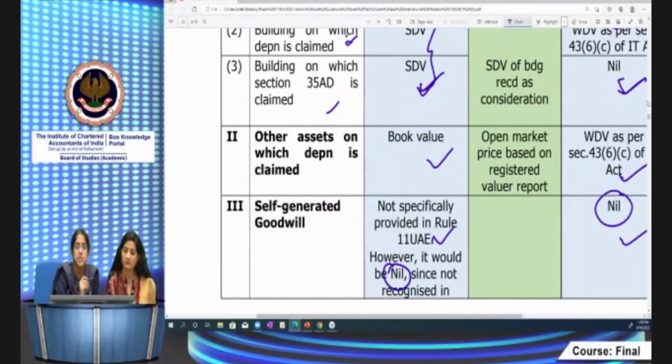The value for the purpose of full value of consideration will also be nil. You understand the logic now? Nothing has been prescribed specifically for 11UAE, so the residual category is book value. But nothing is recorded in the books of accounts in case of self-generated goodwill as per AS 26 and Ind AS 38. So there will be no value in the books, due to which it will be nil for the purpose of full value of consideration.